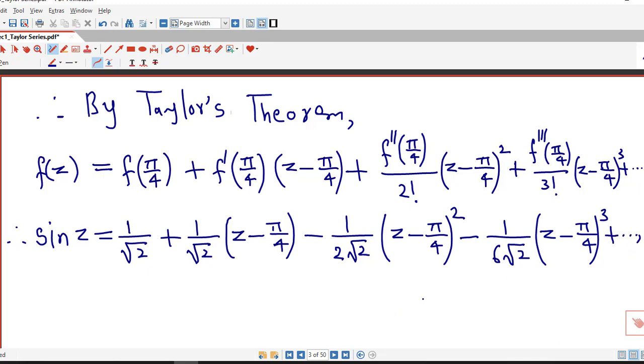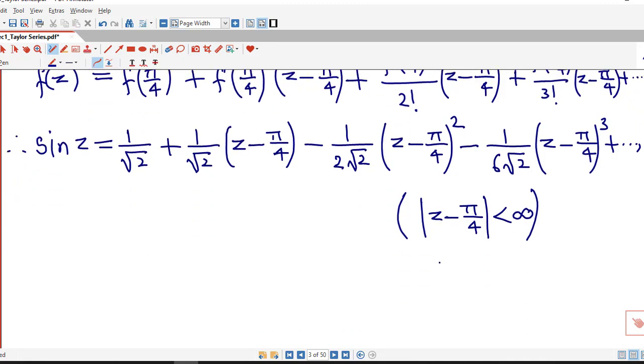And because sin z is analytic everywhere, this representation is valid in any disk. So we write that this is valid for every z satisfying absolute value of z minus pi by 4 less than infinity, that is, the distance is finite. So this representation is valid in any circle with center pi by 4 and radius any positive real number.